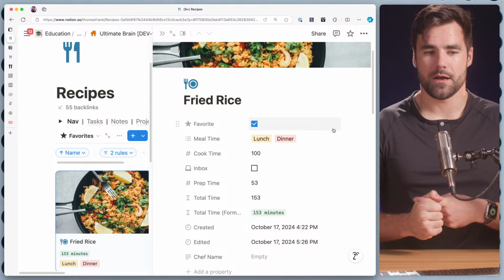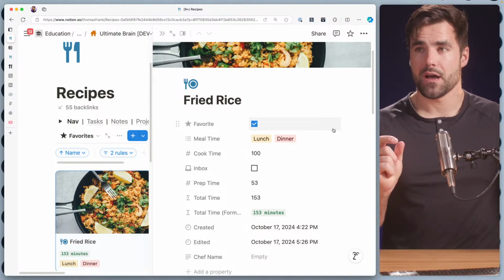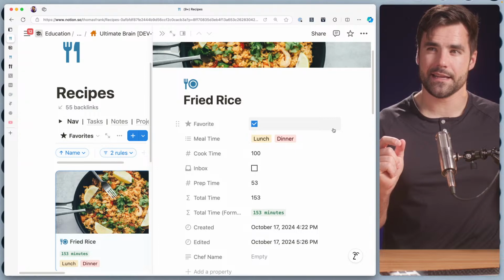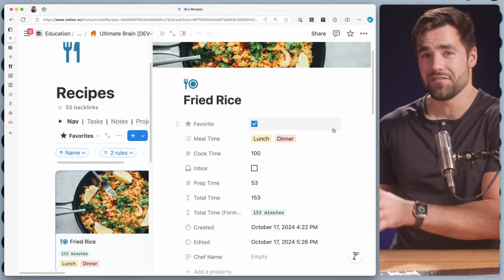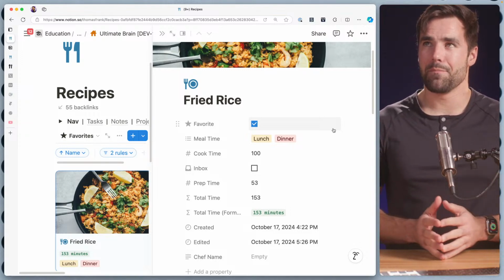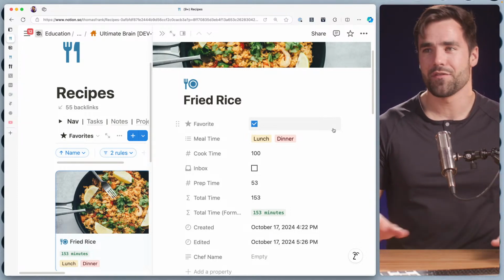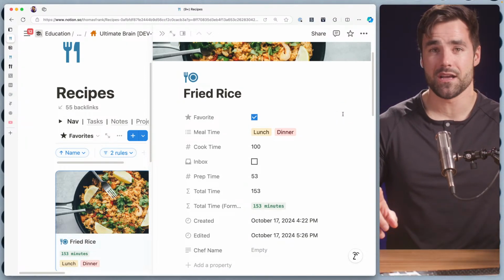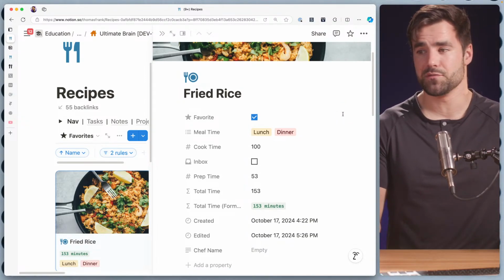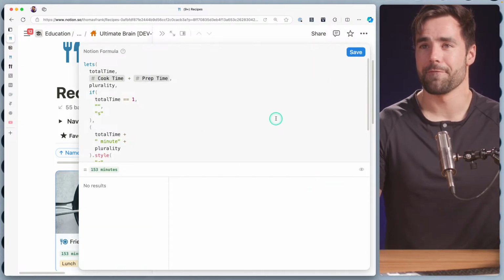We could have a plurality. We need to track plurality for hour, also for minute. I don't think we want to worry too much about seconds. There might be some really hardcore cooks out there who have specific second values on prep time. I don't think I'm going to try to build that into this. They're probably using cooking software. So I think we're just going to have hours. We're going to have minutes, but we do need to track the plurality of hour versus hours and also minute versus minutes. So let's go ahead and build that into our total time formatted formula here.